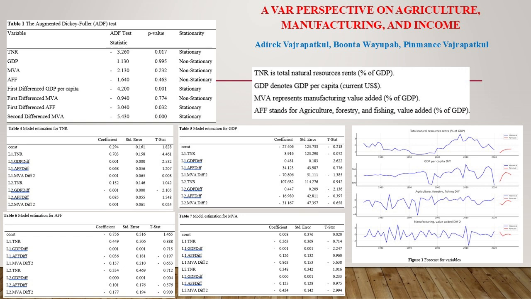Introduction. Economic development involves the complex interplay of various sectors, such as agriculture, manufacturing, and natural resources. For Thailand, which has transitioned from an agrarian to a more industrialized economy, understanding these intersectoral relationships is crucial for policymaking. Historically, agriculture played a central role in Thailand's economy, providing food security, employment, and raw materials. However, its contribution to GDP has declined as the country has shifted towards a manufacturing-driven economy.